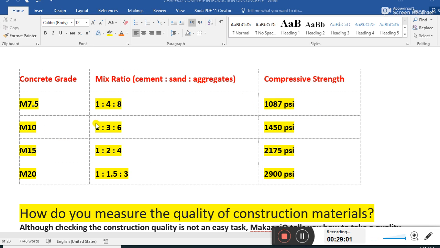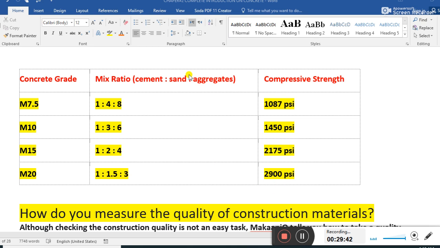For M10, 1 cement, 3 sand, 6 aggregate. What is the strength for M10? 1450 pounds per square inch. What is the ratio for M15? 1 cement, 2 sand, 4 aggregate. What is the strength for M15? 2175 pounds per square inch. What is the ratio for M20? 1 is cement, 1.5 is sand, and 3 is aggregate. What is the strength for that? 2900 psi, or pounds per square inch.